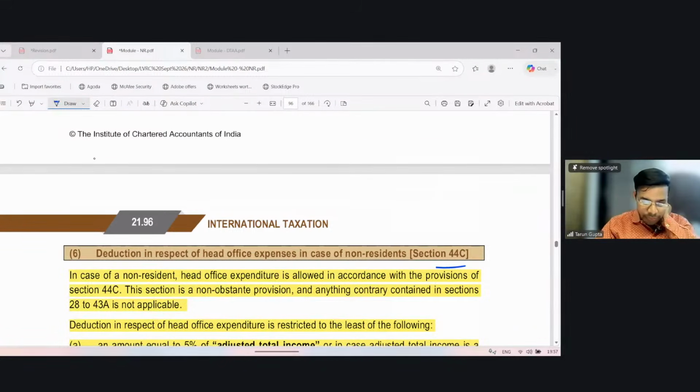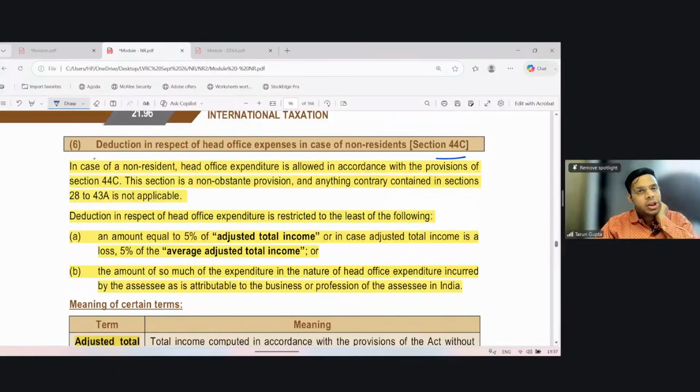Where it says, if there's a branch in India, can it claim the expenses of the head office? It says in case of a non-resident, head office expenses are allowed in accordance with the provisions of section 44C. If you are a branch in India, then your income is taxable in India because you constitute PE, permanent establishment. But any amount remitted to the head office, can such amount be claimed as a deduction in computing your taxable income? This is governed by section 44C.